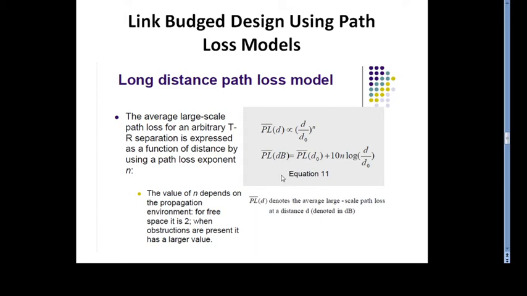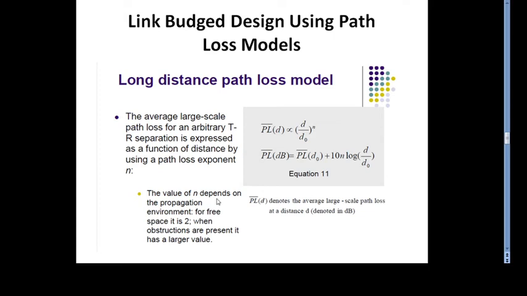So path loss can also be defined in terms of dB. We can take the average large scale path loss as PL(d0) plus 10 n log d by d0, where d is the actual distance between transmitter and receiver, and d0 is the reference distance, a known distance, which is to be taken into account.